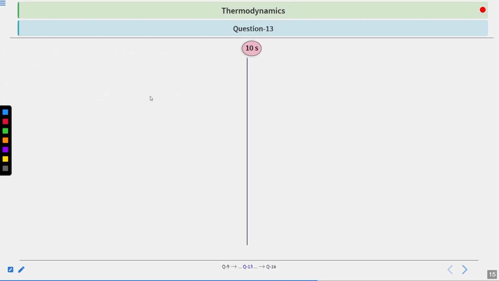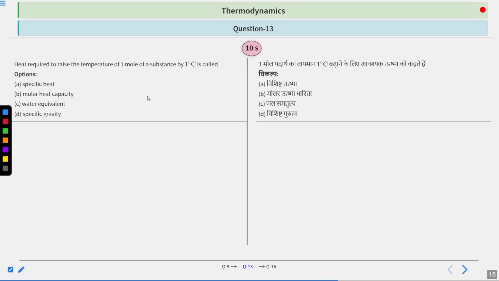Question number 13 says: heat required to raise the temperature of 1 mole of a substance by 1 degree Celsius is called. Very easy, a very theoretical question. Your options are A, specific heat; B, molar heat capacity; C, water equivalent; and D, specific gravity. You have 10 seconds to solve this question. Your time starts now.